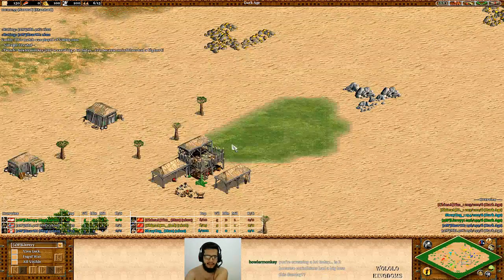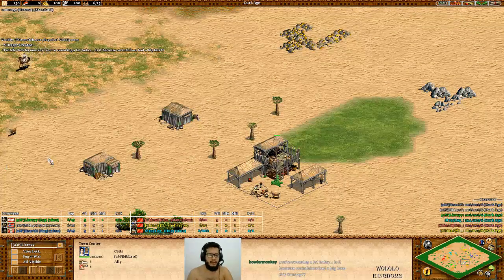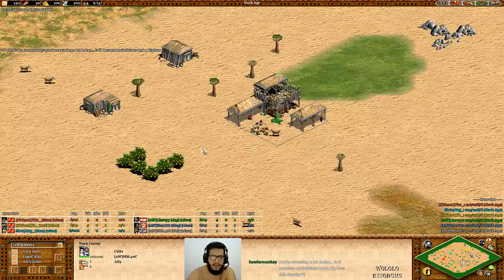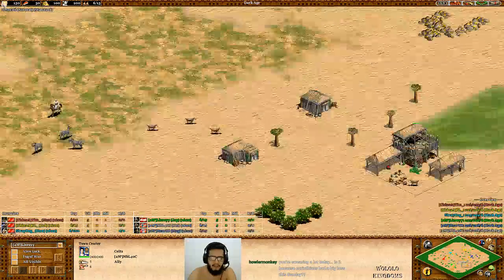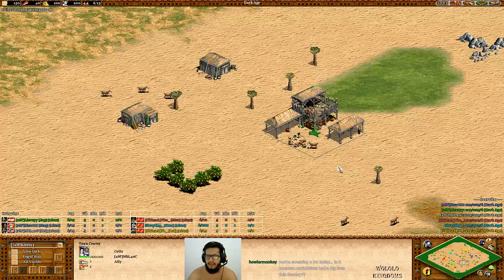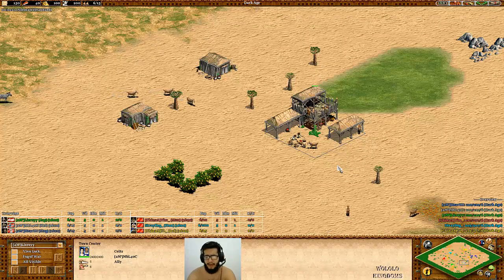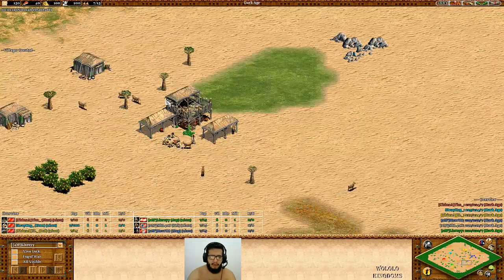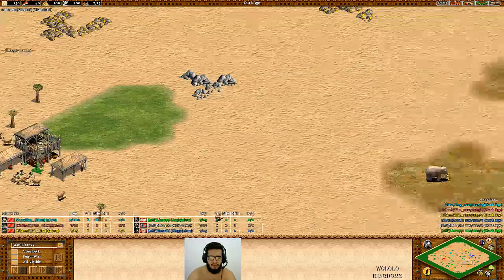His ally here is MBL, playing with the Celts. Oh my god. Okay. So with the Celts here, MBL, Celts are known for being really boomy. I really love the Celts on maps like Black Forest and Arena, but they are also good in open field. They can have a really strong approach. Let me watch what MBL is going to do.